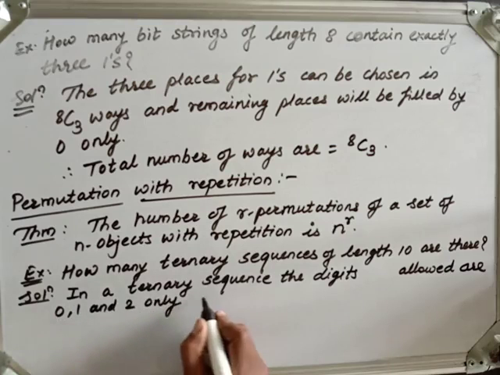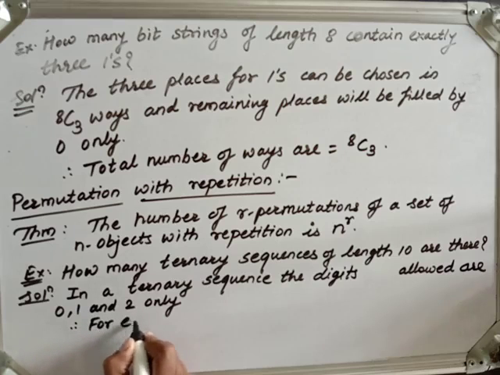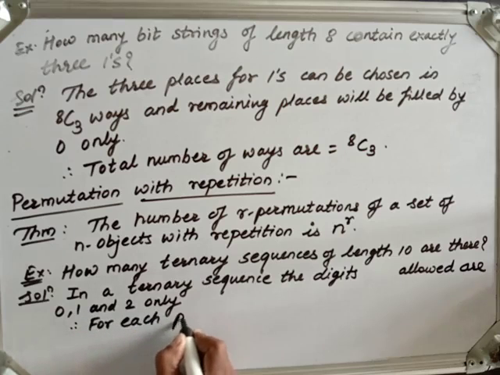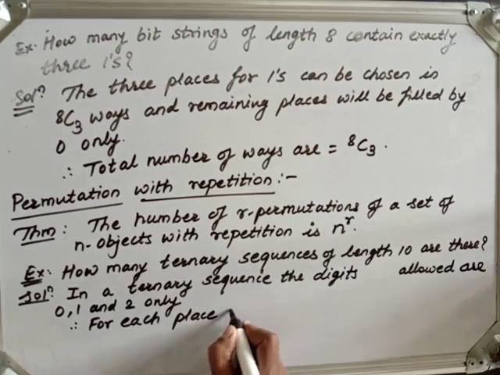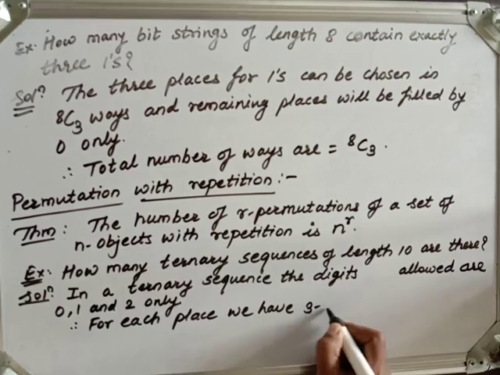Therefore, for each place we have 3 choices.